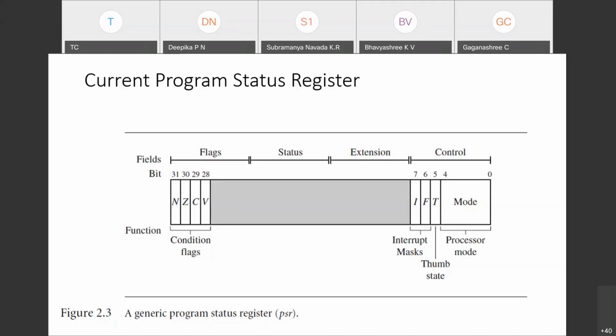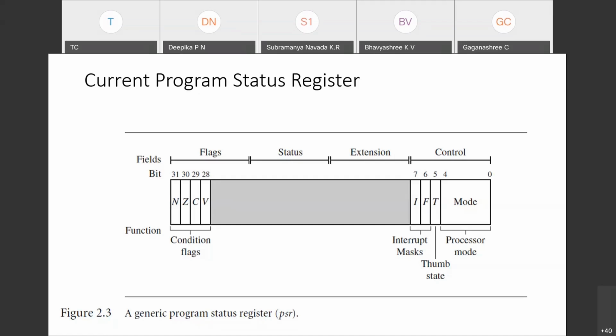The remaining modes, like abort mode, interrupt request mode, fast interrupt request mode, supervisor mode, system mode or undefined mode, are all called privileged modes. In privileged modes, I can easily change the required bits in the control as well as flag section.